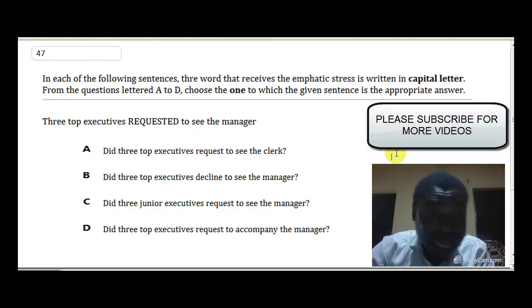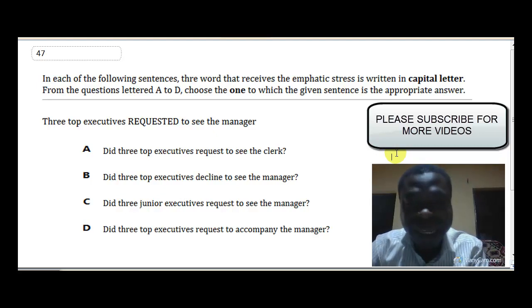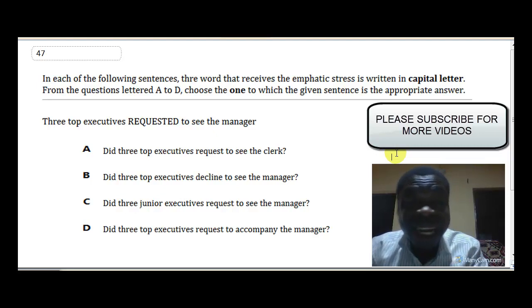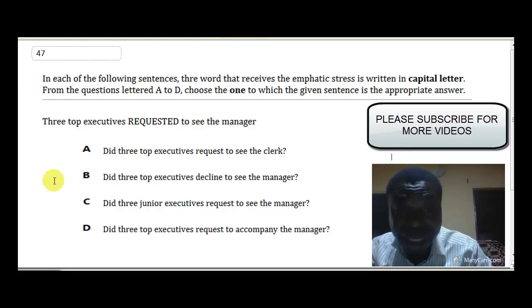All right. Option A, did three top executives request to see the clerk? Now, that cannot be the answer because it is not manager that is emphasized. Option B, did three top executives decline to see the manager? And you can see that is the answer because decline contrasts with requested. So that is option B.